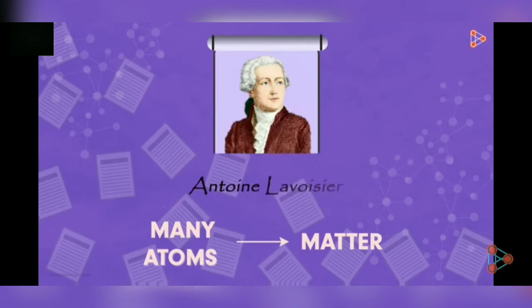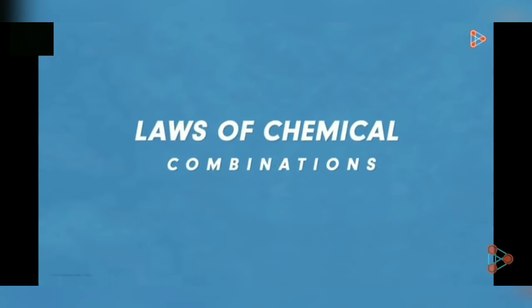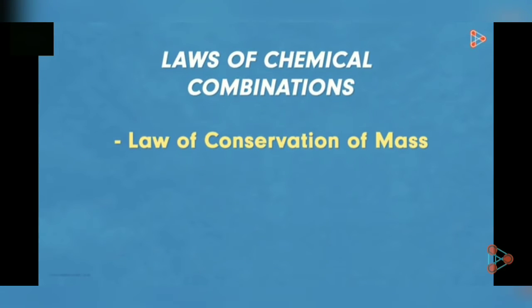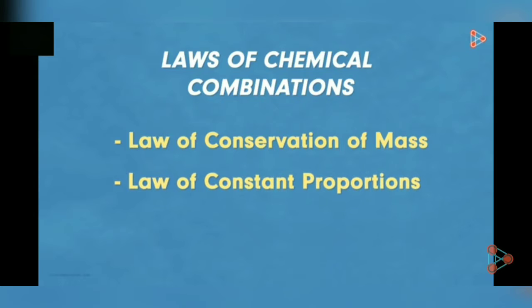Soon a French chemist called Antoine Lavoisier carried out several experiments to finalize some strong and valid concepts. After remarkable observations and ideologies, we could get the two major laws of chemical combinations. The two laws are the law of conservation of mass and the law of constant proportions. Let us understand each law in detail.